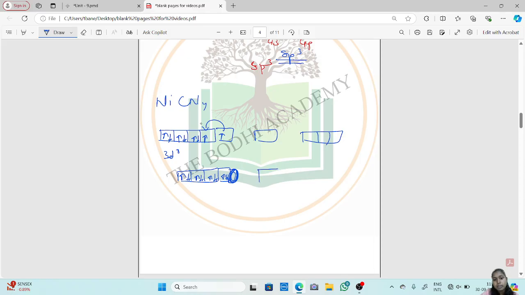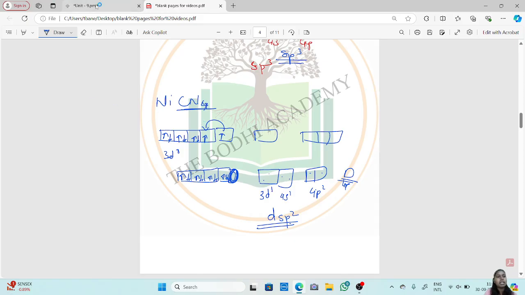This will combine with the other two orbitals. So 3d 1, 4s 1 and 4p 2. Because how many CN ligands will be sharing the electrons? 4 CN ligands. So we only want 4 hybridized orbitals. So 3d 1, 4s 1, 4p 2. One 4p will remain unhybridized. So this is dsp2 hybridization for square planar structure.